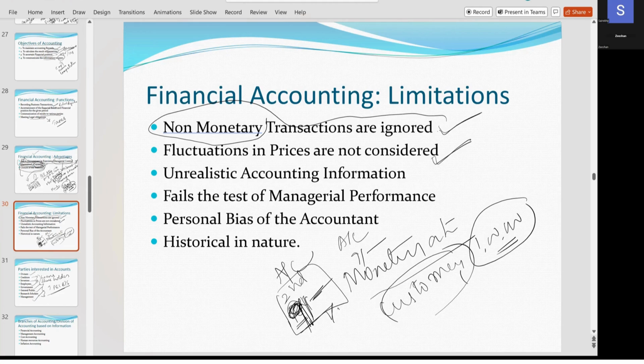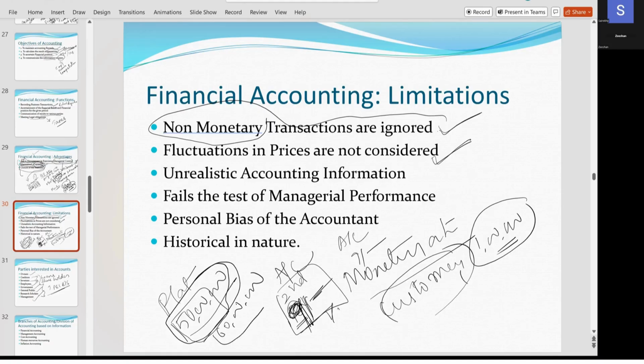Well, okay, I'll tell you. Suppose today you purchased a flat. The flat cost is 50 lakhs. Now after 1 year, the flat has increased to 60 lakhs. In books of accounts, you will show only 50 lakhs. But today current market price is 60 lakhs. You will not cancel this 50 and you won't write 60 lakhs. Is the concept clear to you? Yes, ma'am. This process will not be done in the books of accounts. That is called fluctuation in prices are not considered.